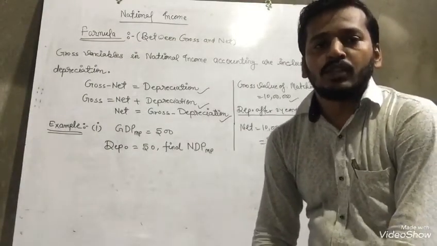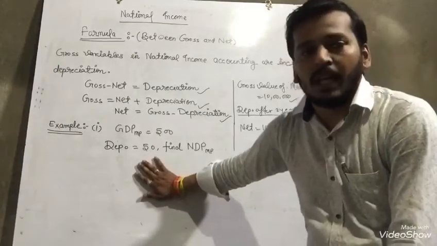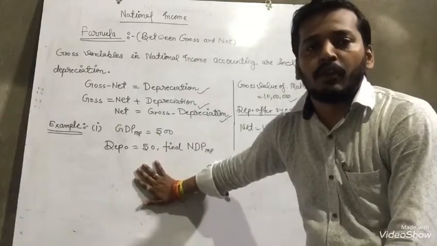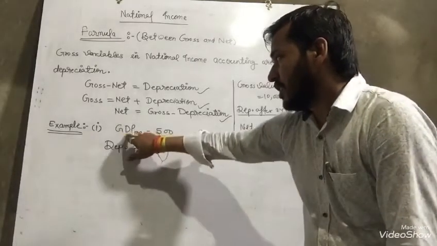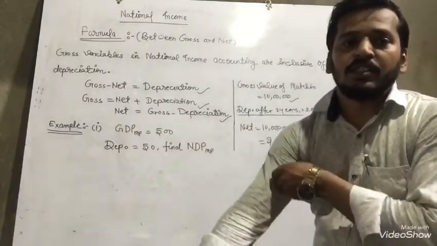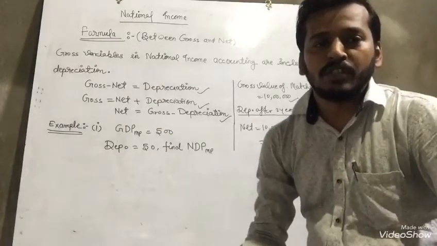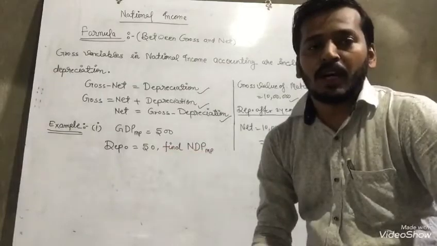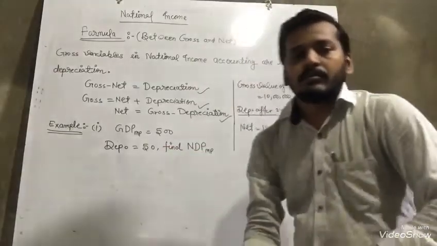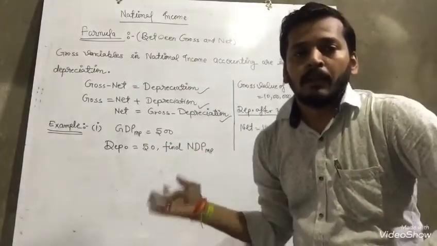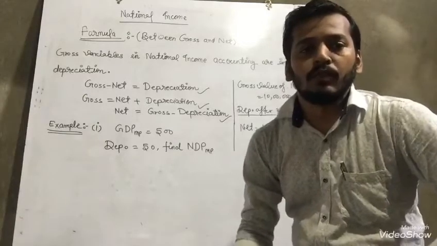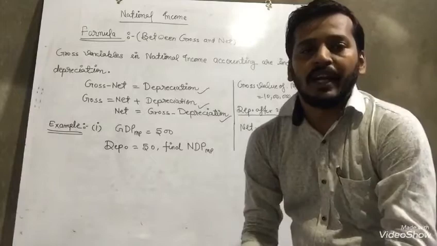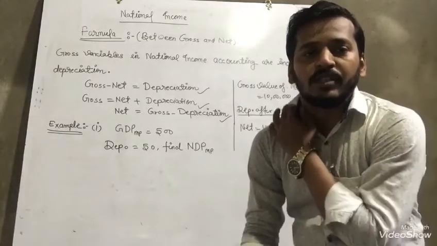Same thing, dear students, we are going to solve with the next example. The example is given in front of you. GDP means gross domestic product. MP is written; MP means market price. Before this lecture I had sent one more video on MP and FC.